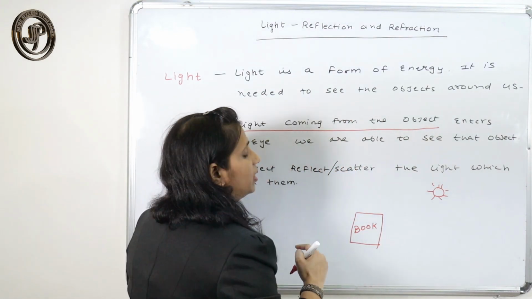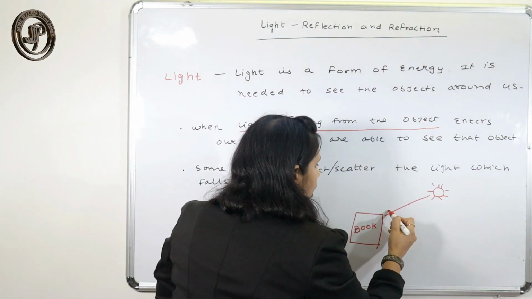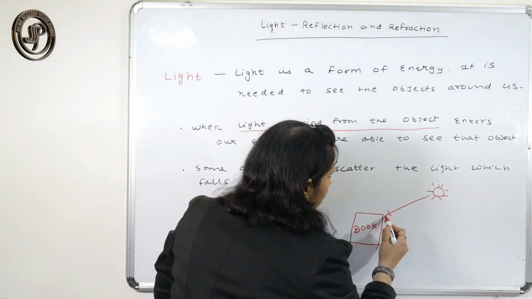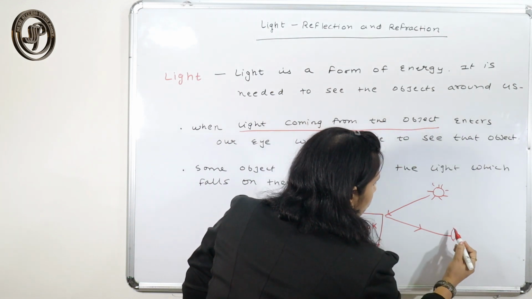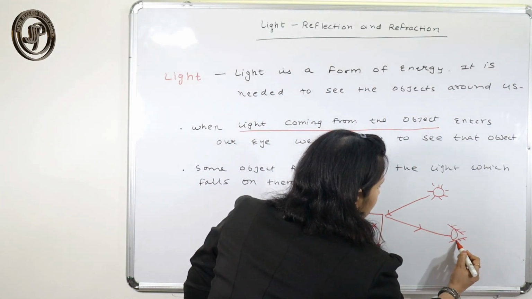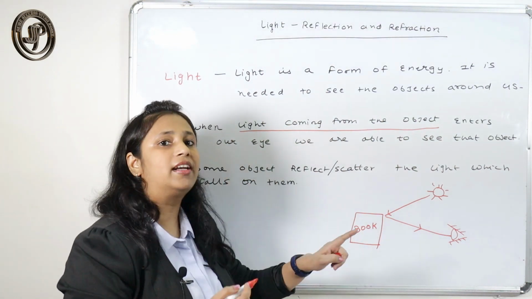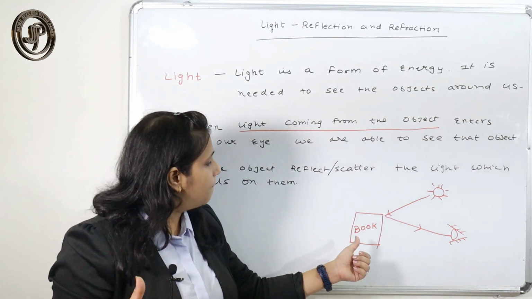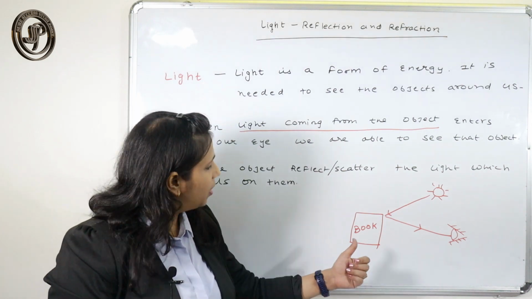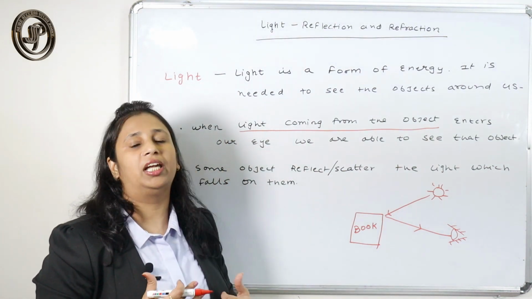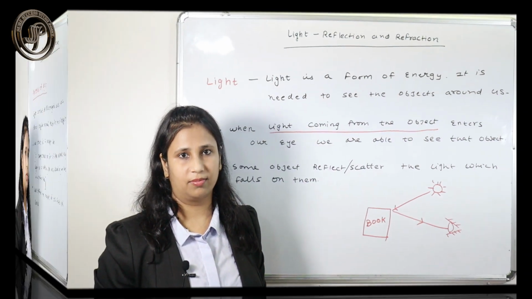This object does not emit its own light, but when the light falls on this object, it reflects that light. That's why you are able to see that object, because it emits the scattered or reflected light. Because of that you are able to see both luminous as well as non-luminous objects.